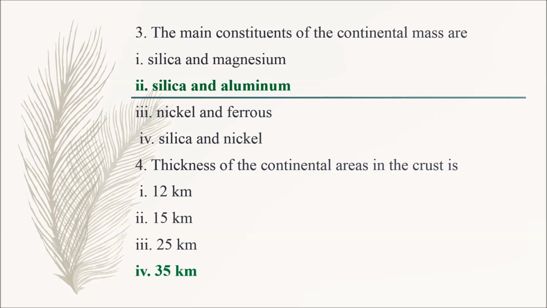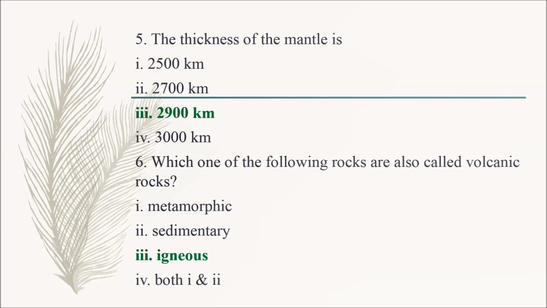Question number 4. Thickness of the continental areas in the crust is option 1 12 km, option 2 15 km, option 3 25 km, option 4 35 km. So the correct answer is option 4 35 km. Question number 5.